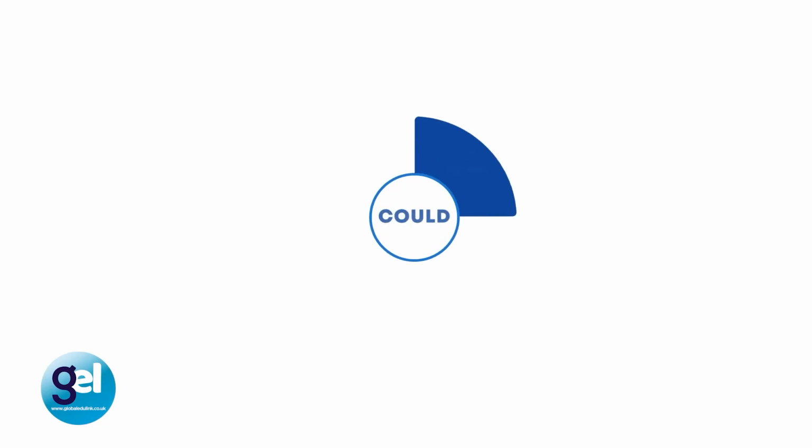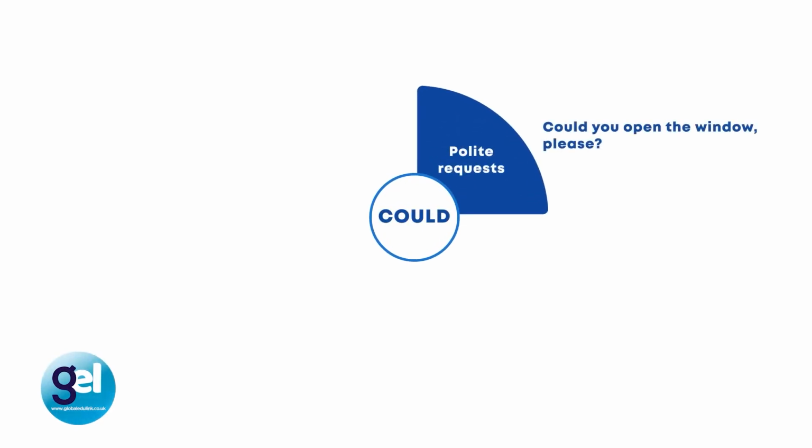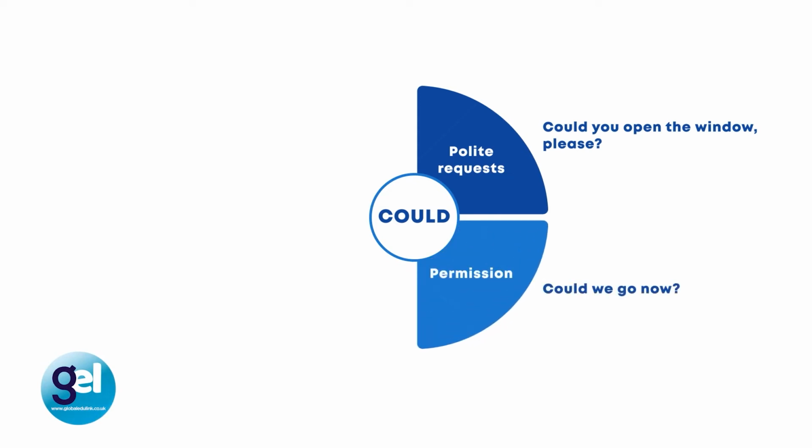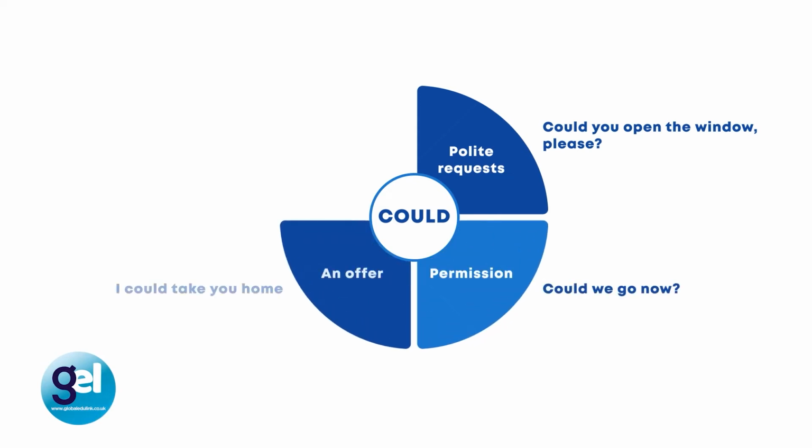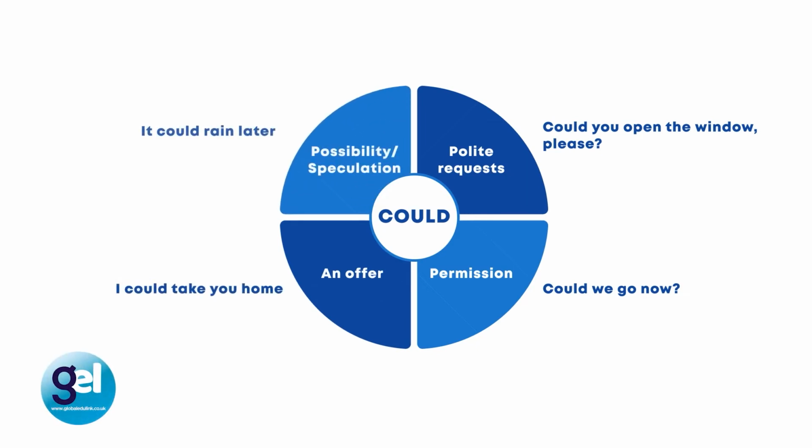We can also use the modal verb could, and this is often used for polite requests. Could you open the window, please? How many other polite requests can you think of? Could you pass the salt, please? Could I have a word? Could I suggest? We can also use could for permission. Could we go now? For an offer, I could take you home. Or maybe for possibility and speculation. It could rain later.